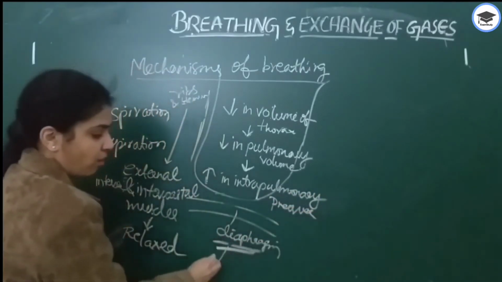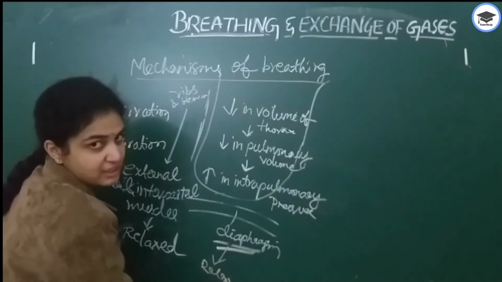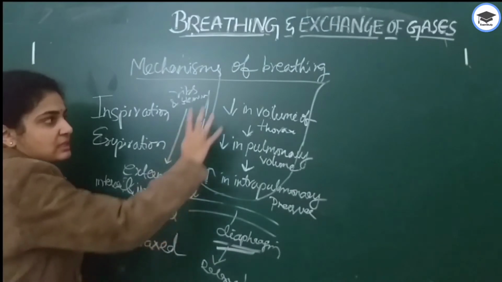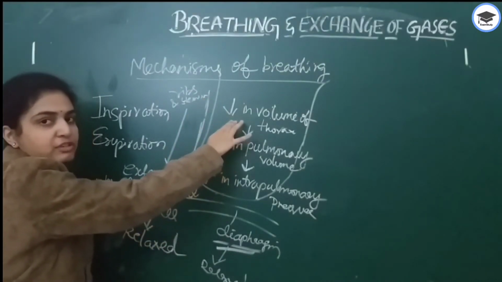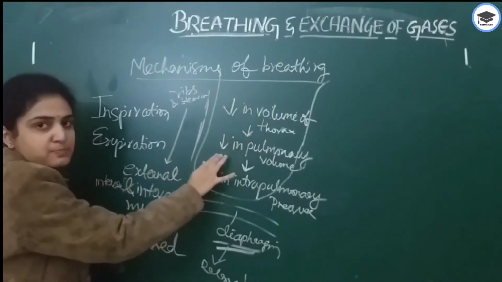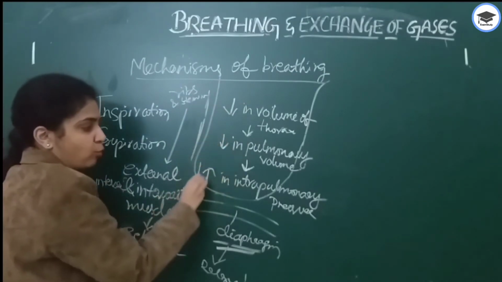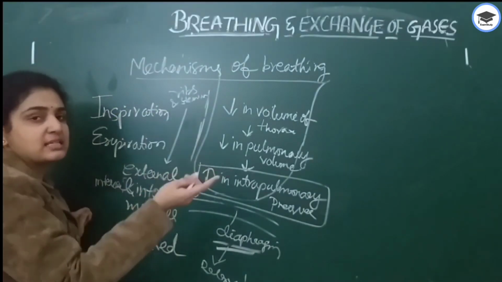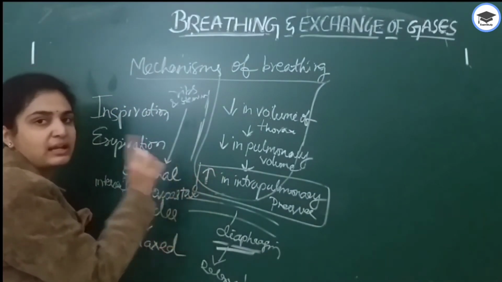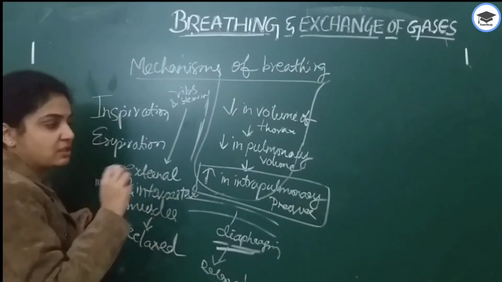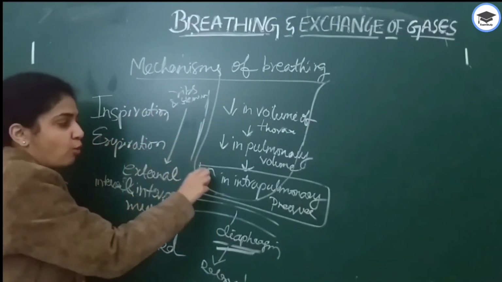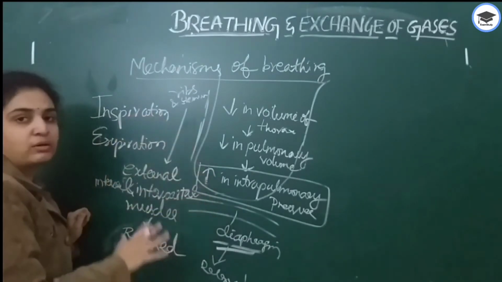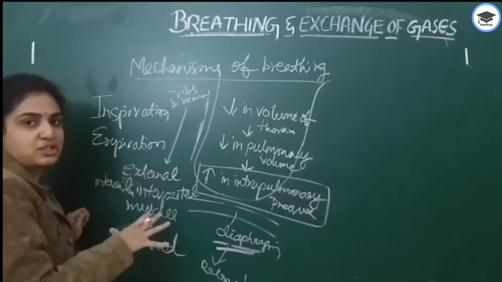Here also everything is relaxed. The diaphragm initially gets relaxed, and the ribs, sternum and muscles are relaxed. This leads to a decrease in the volume of the thorax and a decrease in pulmonary volume. There will be only an increase in intrapulmonary pressure in expiration, whereas in inspiration only the intrapulmonary pressure gets decreased. So this is all about inspiration and expiration.